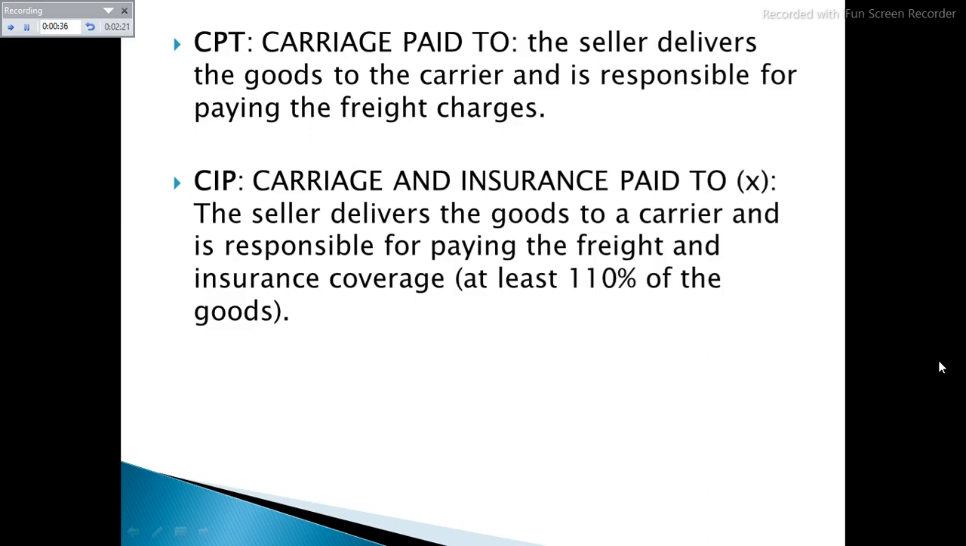Carriage and Insurance Paid To. It's similar to Carriage Paid To, with the exception that the seller is required to obtain insurance for goods while in transit. Carriage and Insurance Paid To requires the seller to insure goods for at least 110% of the contract value.